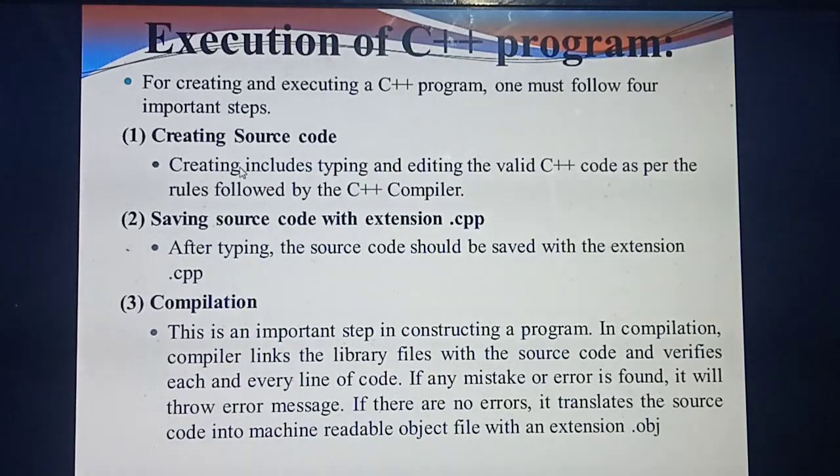So creating source code includes, how will you create the program? You will type the program in C++ using the keyboard. Okay, as per the rules you need to type the program. What do you mean by as per the rules? That means first thing is a header file, then namespace, then main function. So that's the rule. So as per the rules you need to type the program using the keyboard in C++ software. Understand? That's the first step. Now you have typed the program.